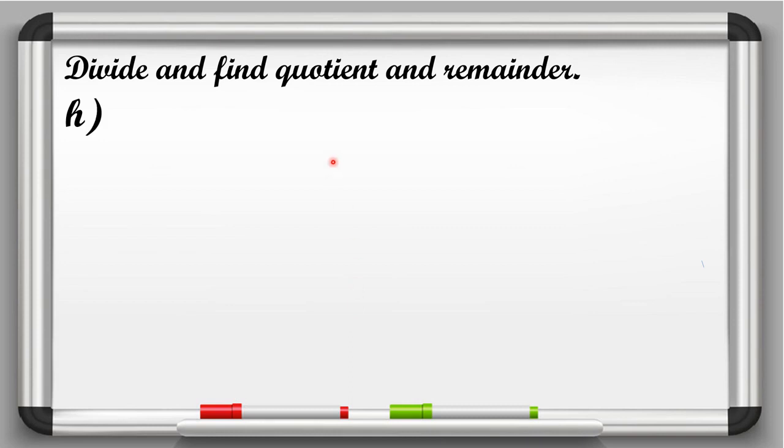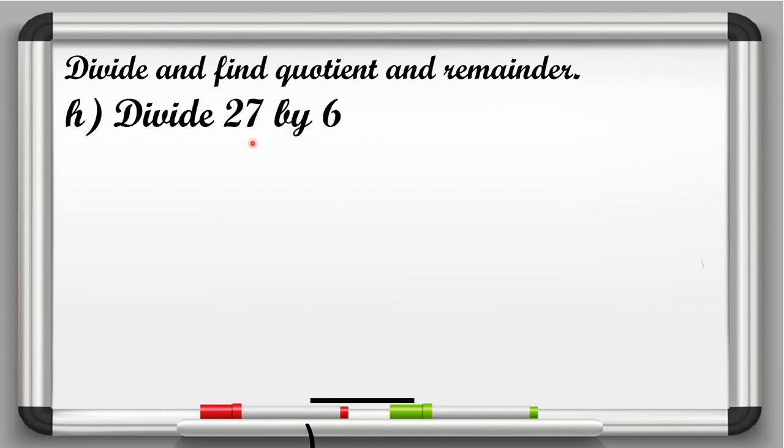Now in H part, divide 27 by 6. So here 27 is the dividend. So first of all, we will write dividend 27 and 6 is the divisor. So here we will write a divisor at divisor's place. So we know that in the table of 6, 27 not comes. So what we will do, we have to write the table of 6 here till we get the greater number than 27. So let's start writing table of 6.